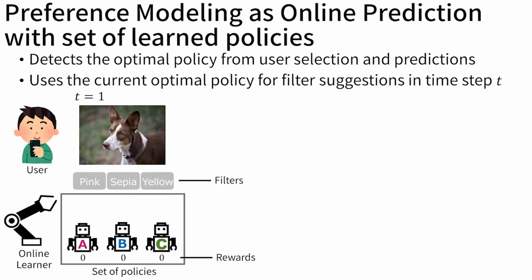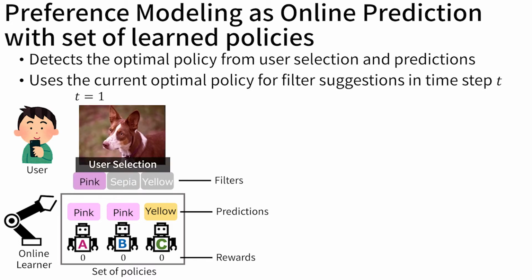We formulate preference modeling as online prediction algorithms over a set of learned policies. The algorithms adapt to a target user by learning the policy that best predicts the user's selection. First, our online learner receives an image for filter selection. Each policy predicts a suitable filter for the given image. The user then selects a filter from candidates for the image.